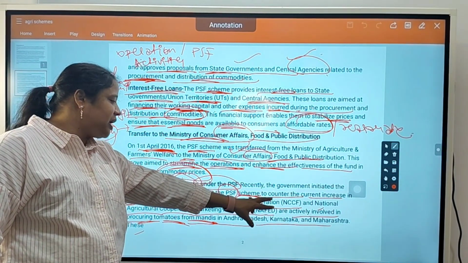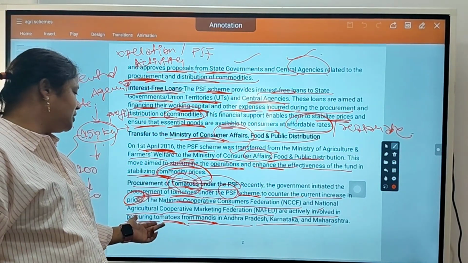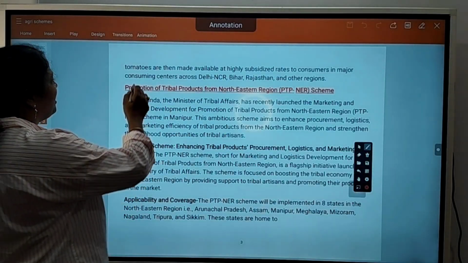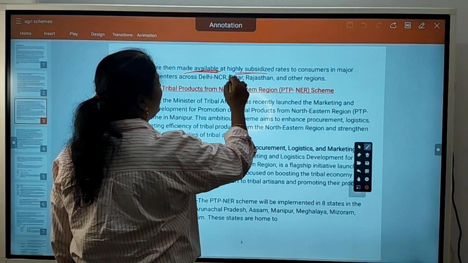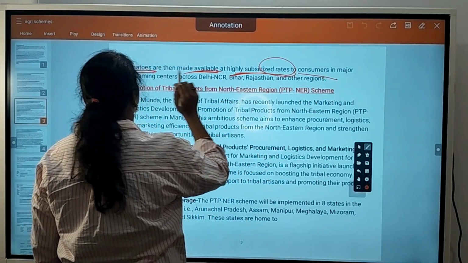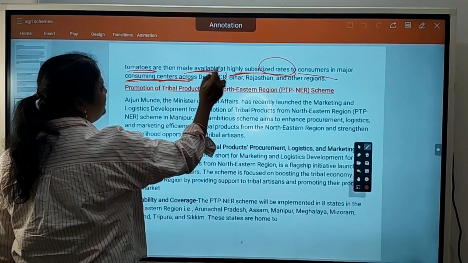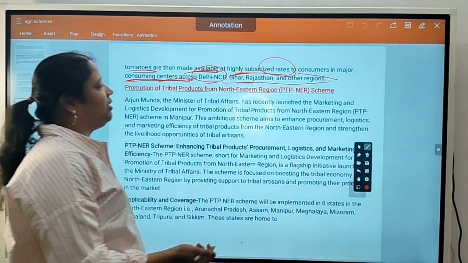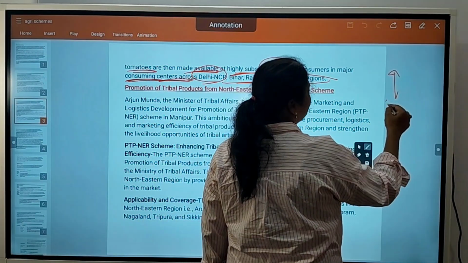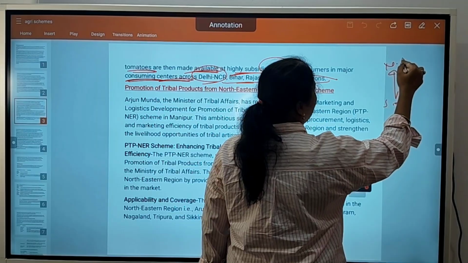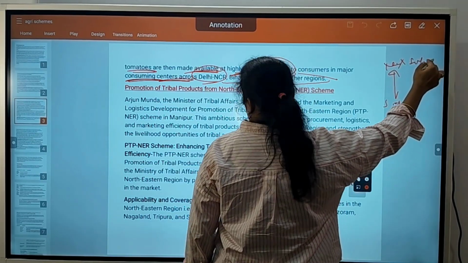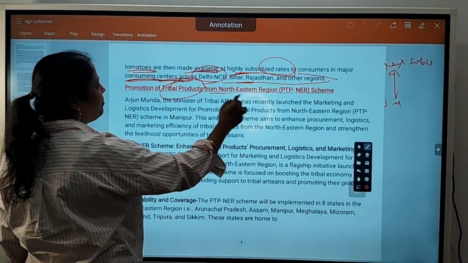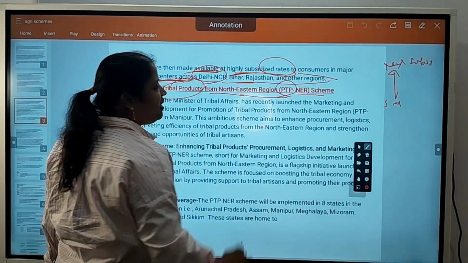Both organizations are involved in procuring tomatoes from mandis, that is, rythu bazars. Then these tomatoes are made available at a highly subsidized rate to consumers in major consuming centers across Delhi NCR, Bihar, Rajasthan, and other regions. Means they are directly transferring the tomatoes from South India to North India at subsidized prices.